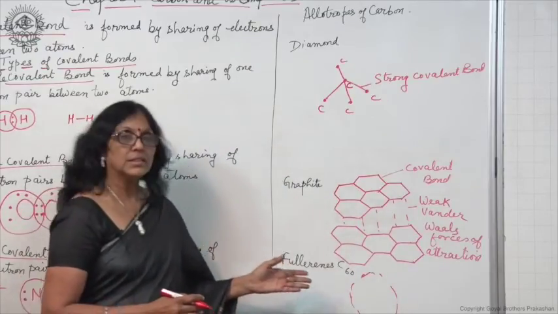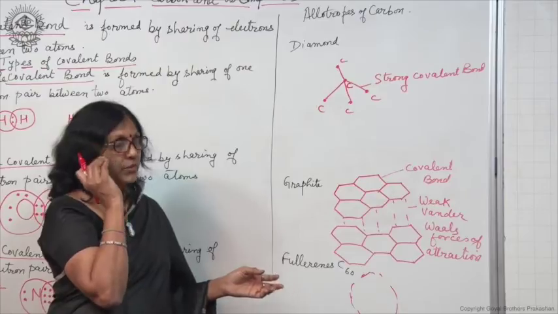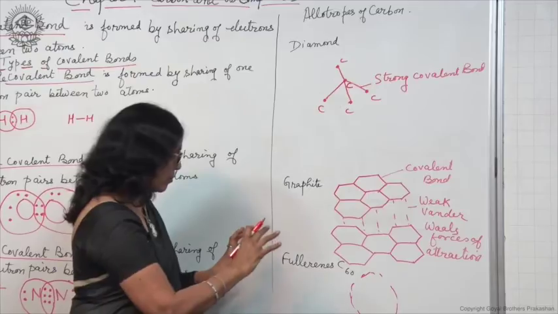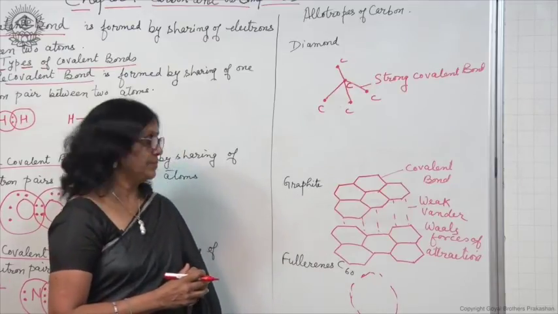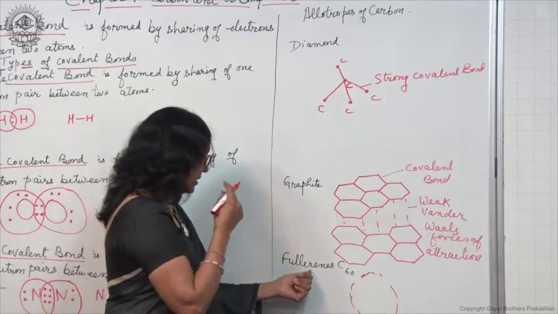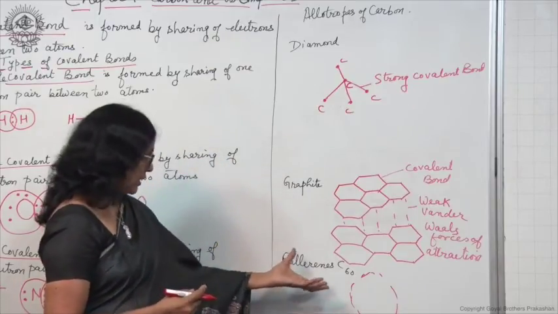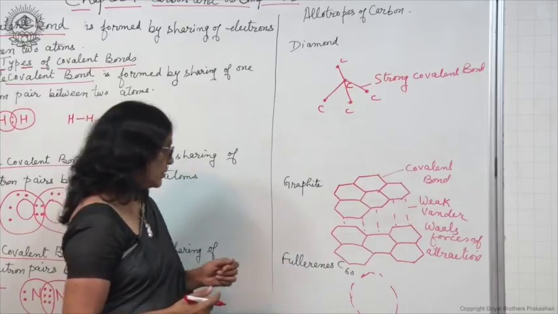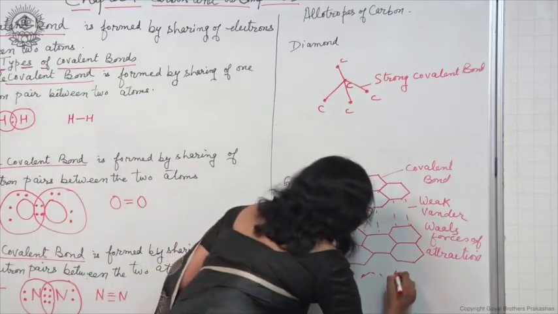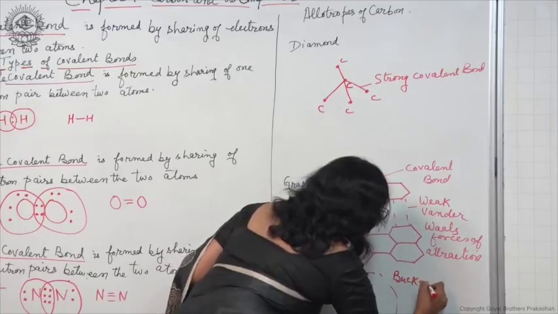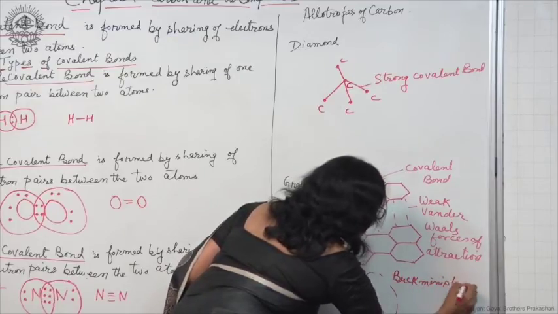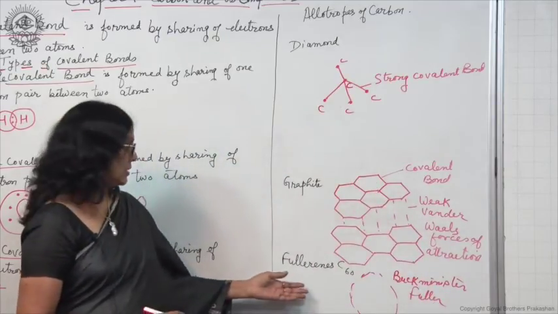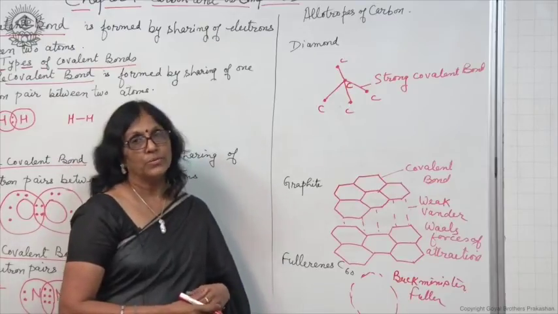It forms various hexagons and pentagons. Different carbon atoms are bound to each other in the form of hexagons and pentagons and form a ball like structure. And it is named so because it looks like a ball, like a dome. It is named after a USA architect, Buckminster Fuller. So fullerene is another type of allotrope of carbon.